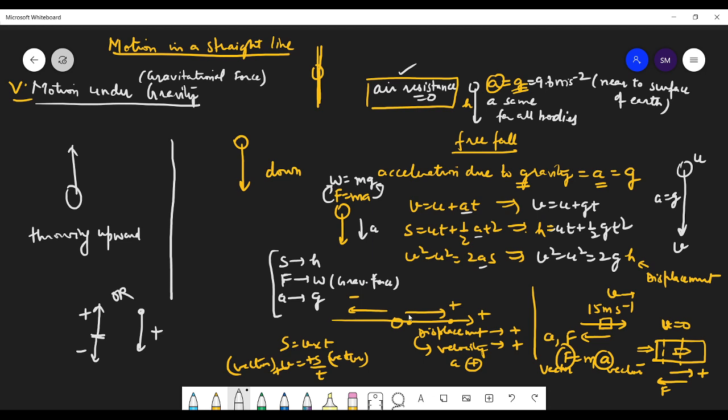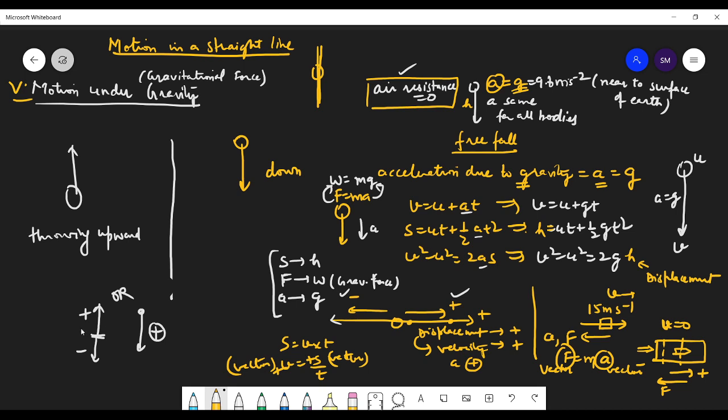When the motion was in a horizontal line, these directions were fixed, although we could change them, taking this direction as positive and this as negative. That was our choice, but most of the time we took the right direction as positive and the left as negative. Here, both things are possible. If the motion is only downward, then we take downward as positive. But if there is upward motion, then we take upward as positive and downward as negative.